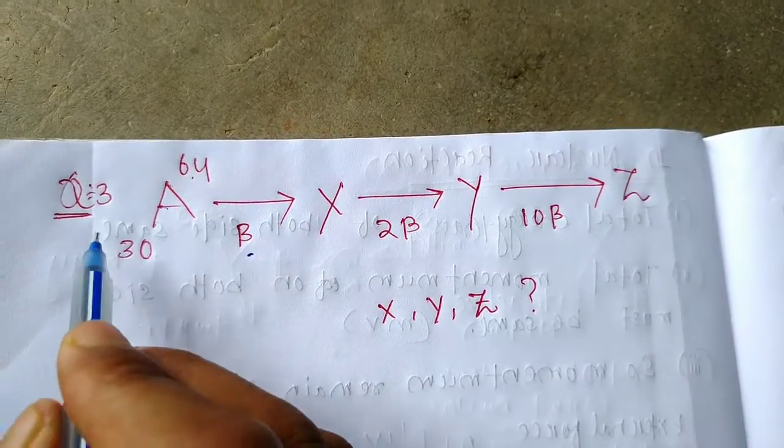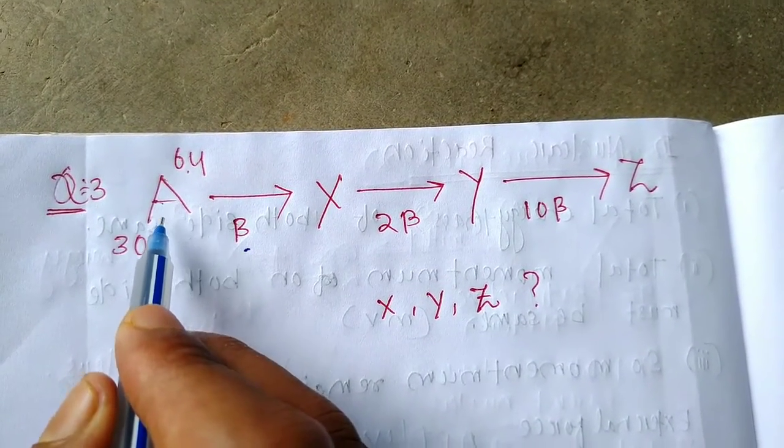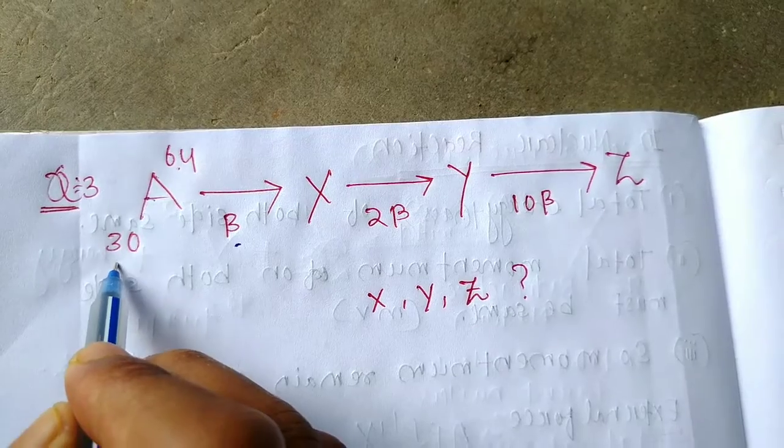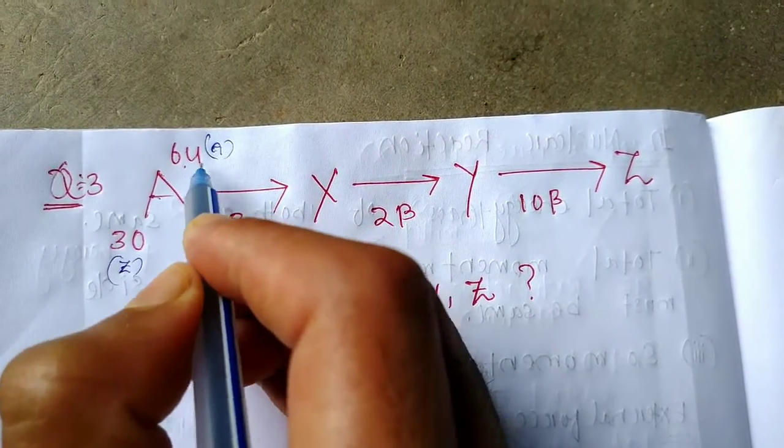So students, our question number 3: this is a radioactive nucleus, atomic number Z value 30, atomic mass A value 64.